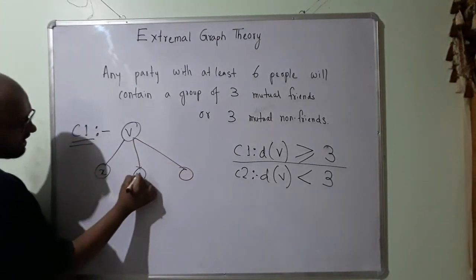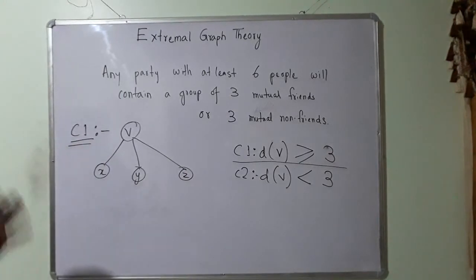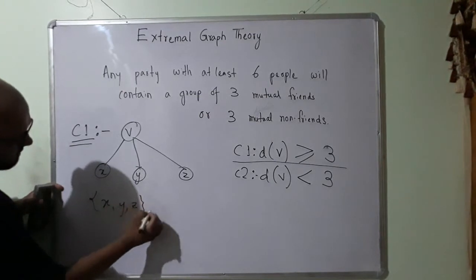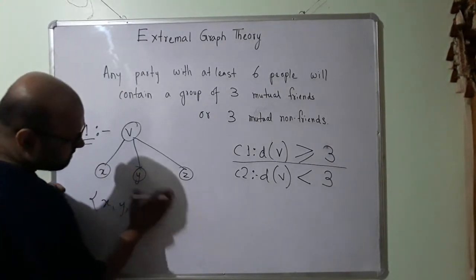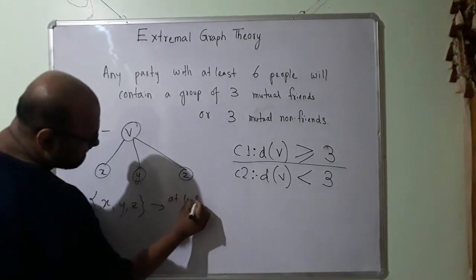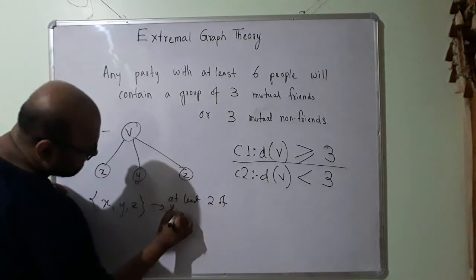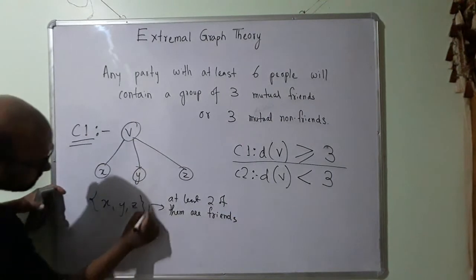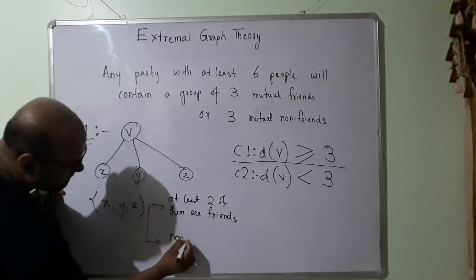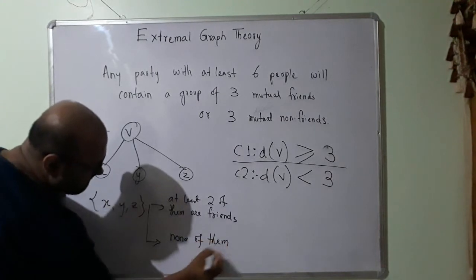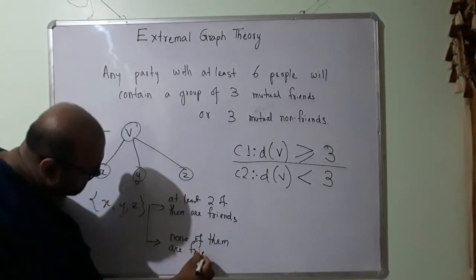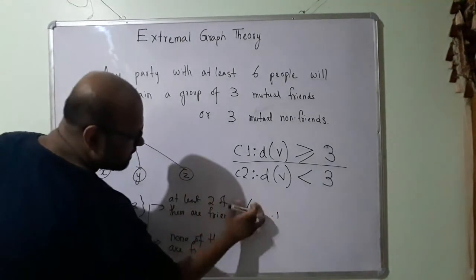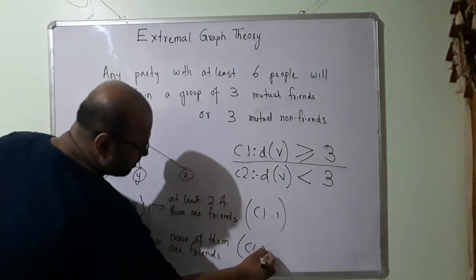Let me call the three friends X, Y, Z. Now two cases are possible for this X, Y, Z: at least two of them are friends, or none of them are friends. This is case 1.1, this is case 1.2.